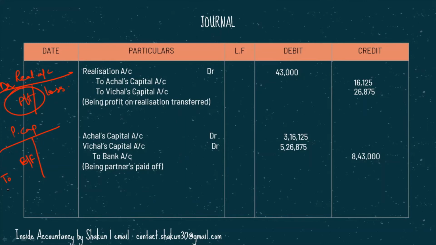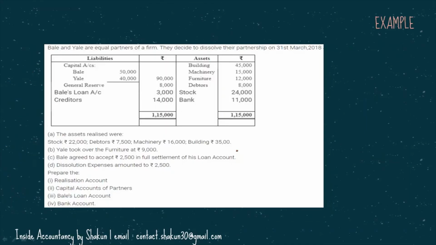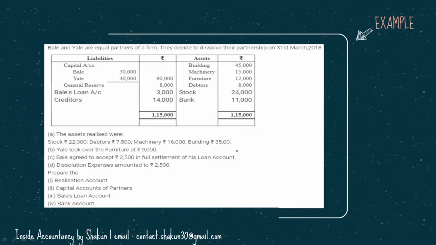We are going to make that final payment to the partners, so therefore to bank or cash as the case may be. In our question we have cash at bank, so therefore Achal's capital debit, Vichal's capital debit to bank. So these were our journal entries in this question. Now let's take another example.